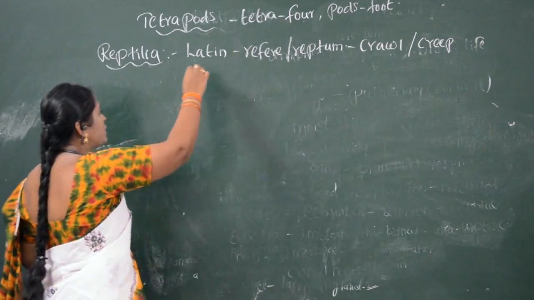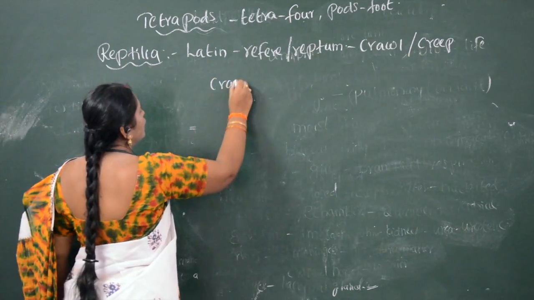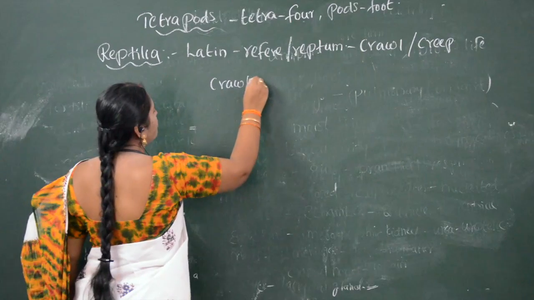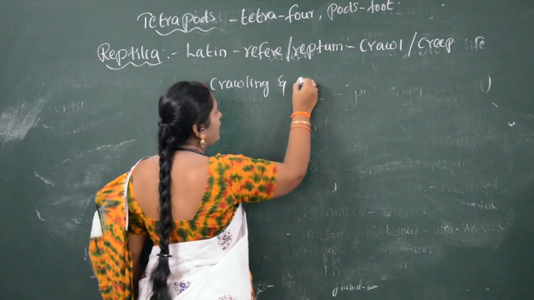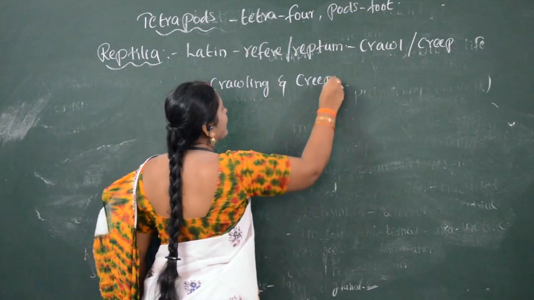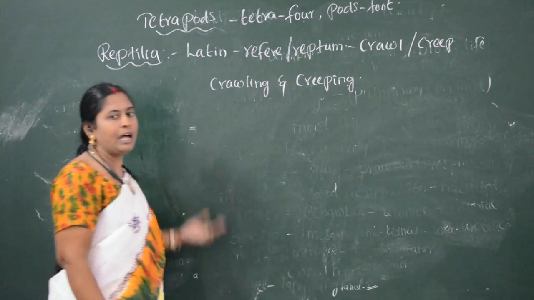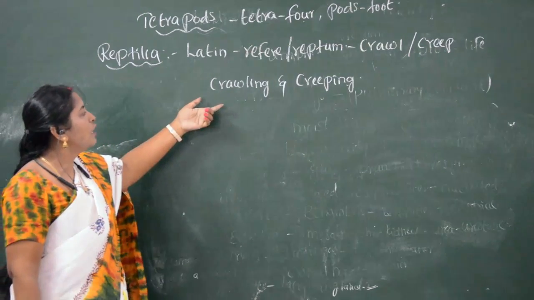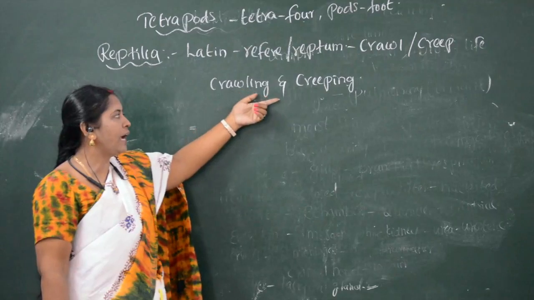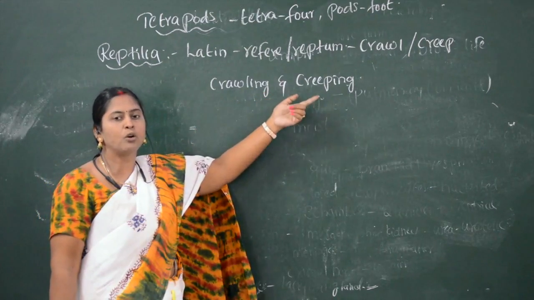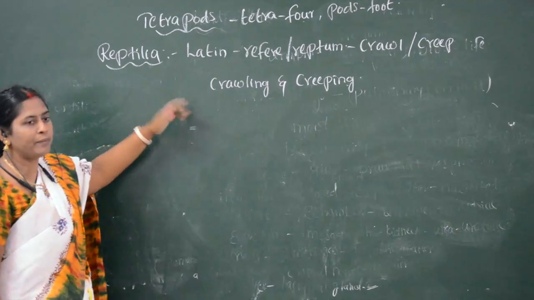All crawling and creeping organisms come under Reptilia. Or another way we can say, all the organisms which have a crawling and creeping movement for locomotion come under Reptilia.